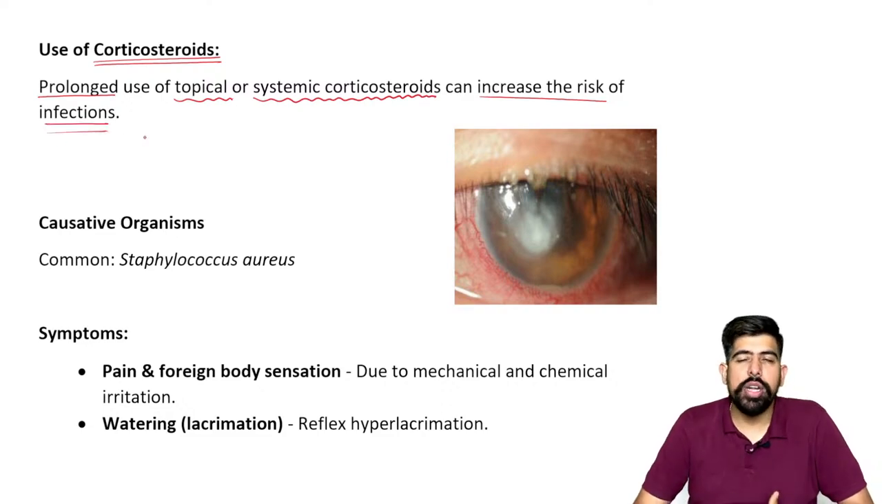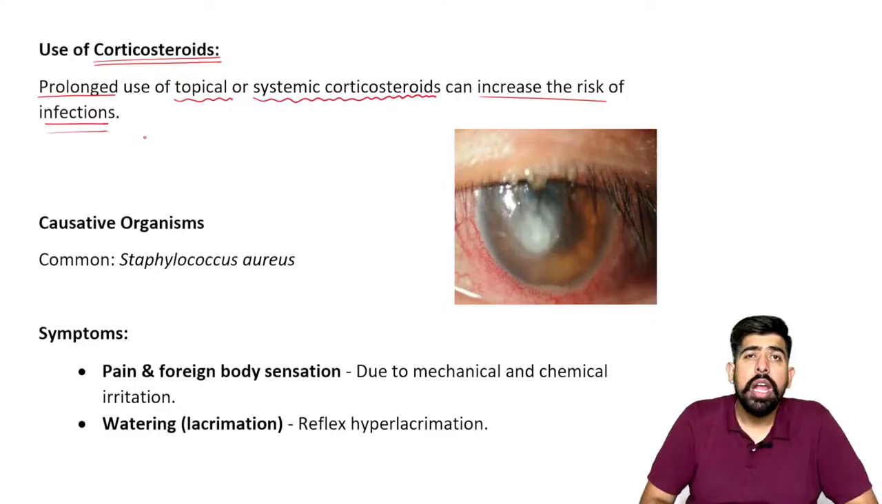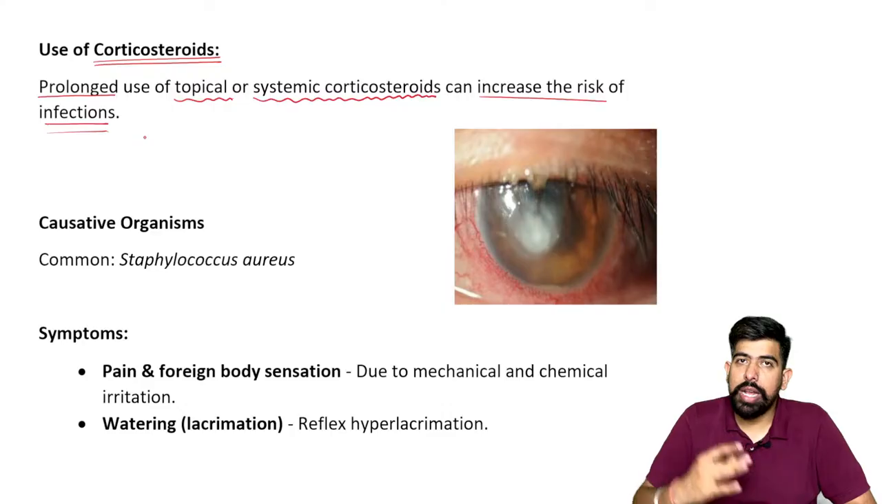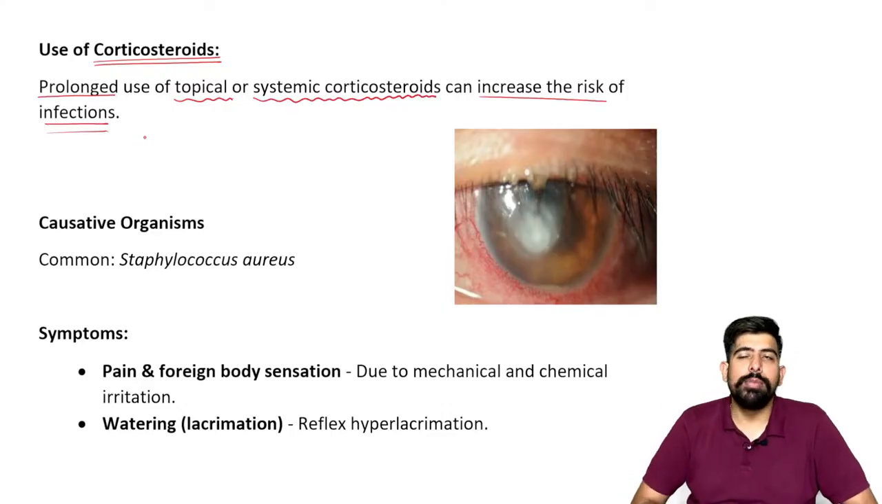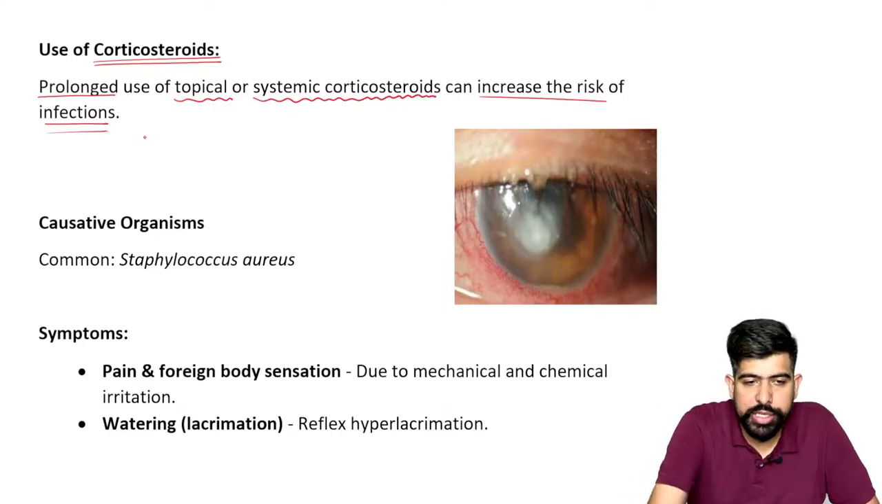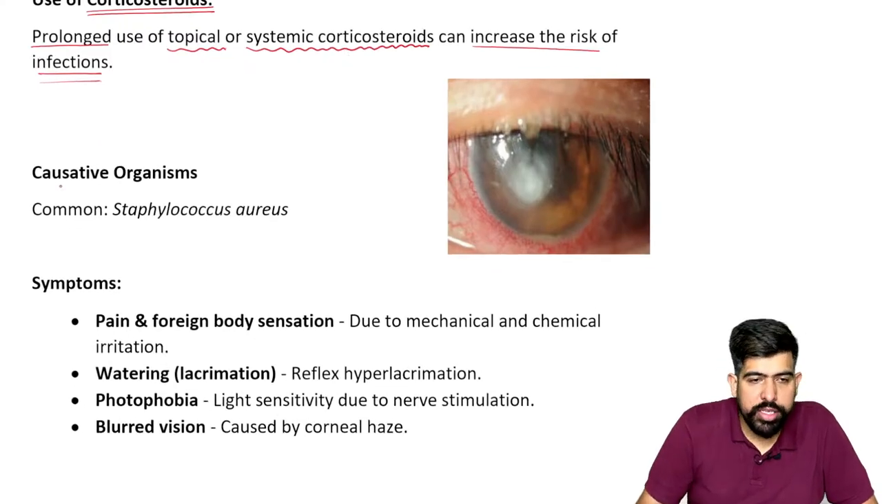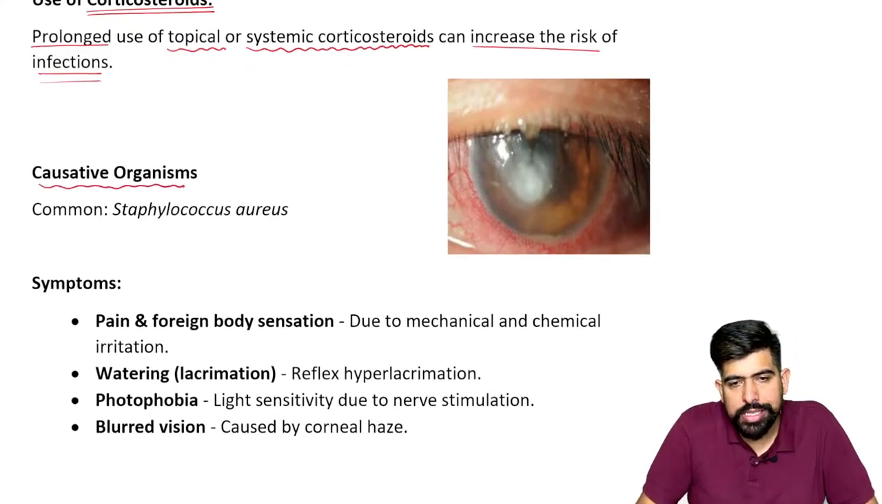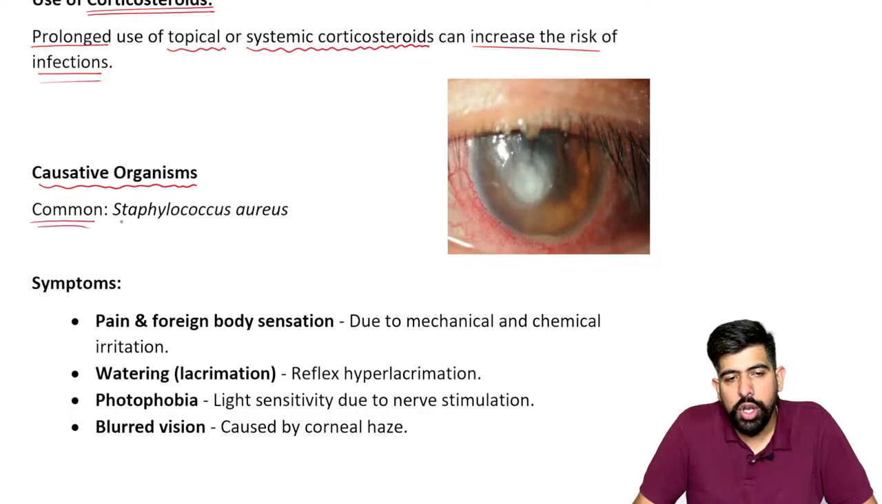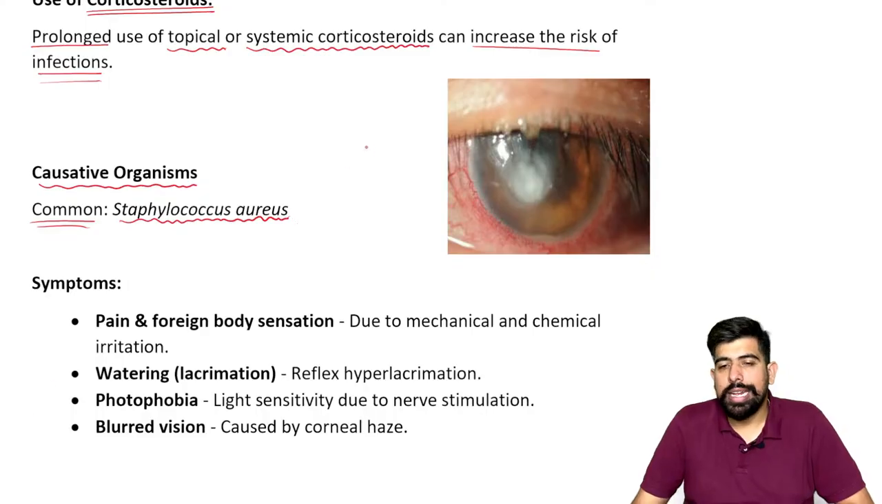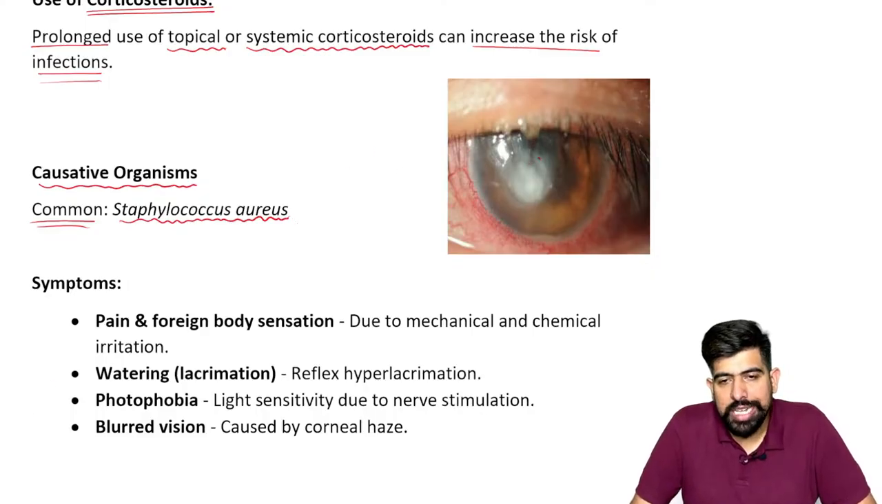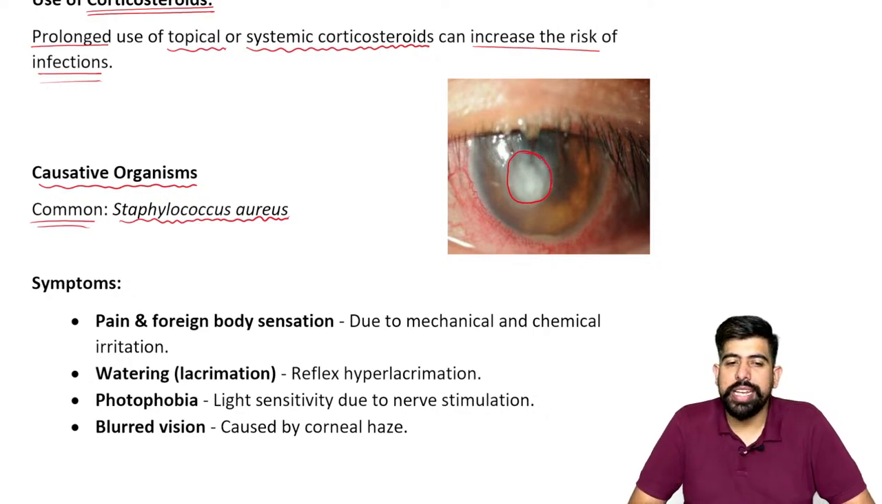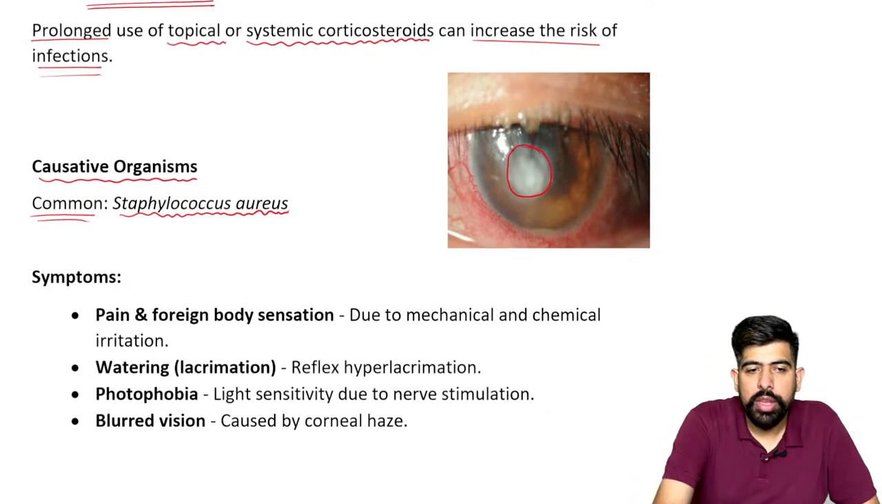As you know very well, what are steroids doing? Steroids suppress our immunity, so they work as immunosuppressants. As it suppresses the immunity, there are more chances to get bacterial infections. What are the causative organisms? The causative organism here, guys, is commonly Staphylococcus aureus. You can see over here the patient has an ulcer over the cornea.